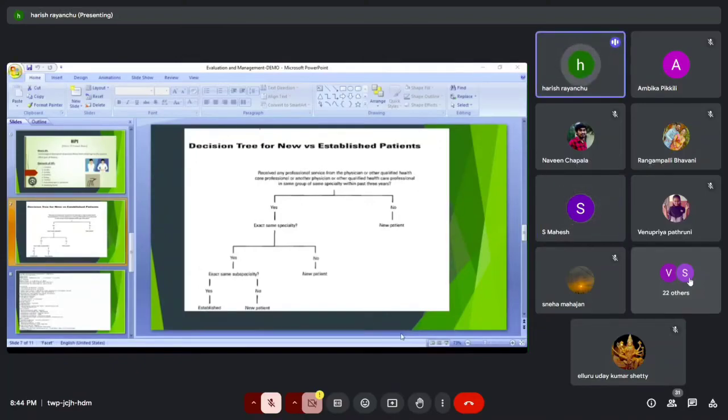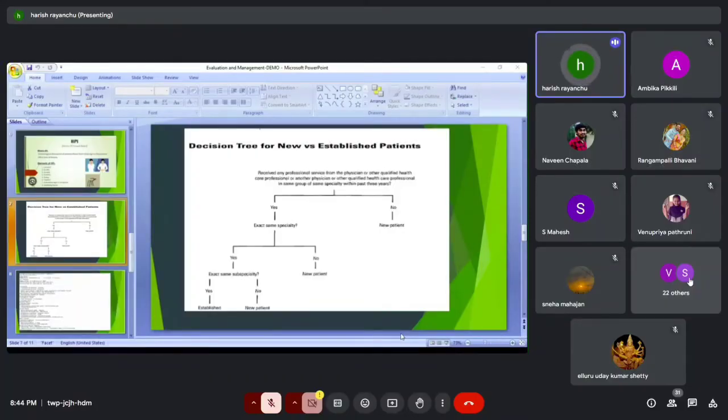See, the fourth and fifth point is what I'm going to explain. So, guys, coming to the fourth point: already within 3 years, when the patient is coming to the same hospital, you need to check the department. If it is the same department, you can go with the established patient. If it is a new department, you can go with the new patient.